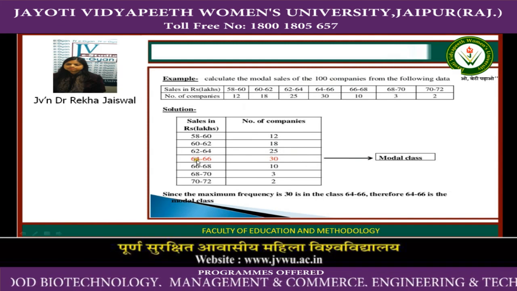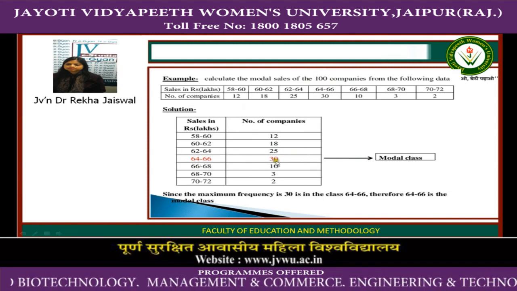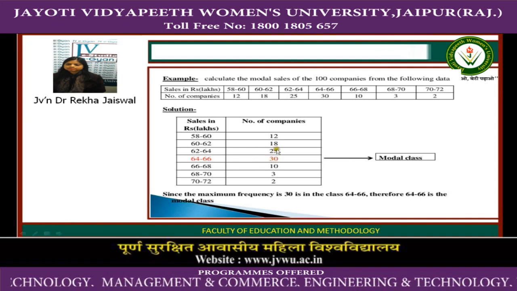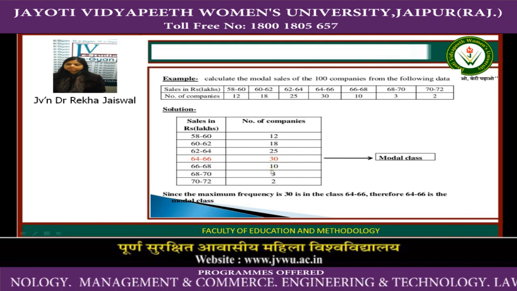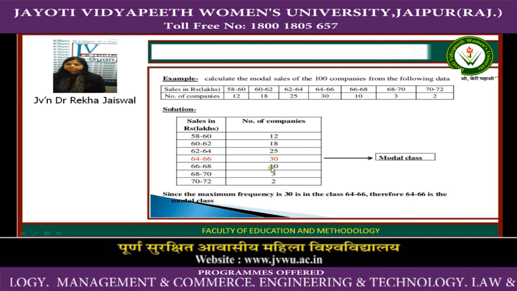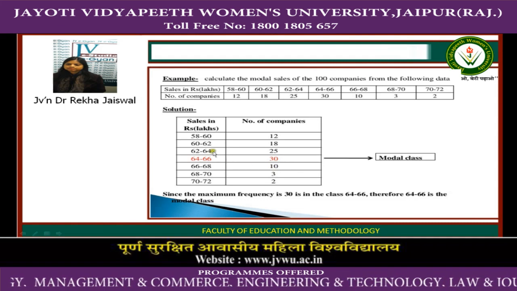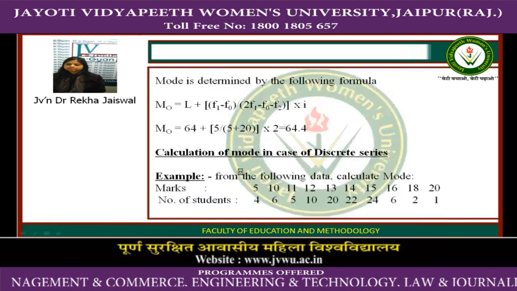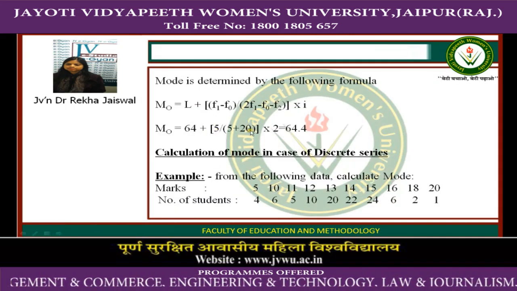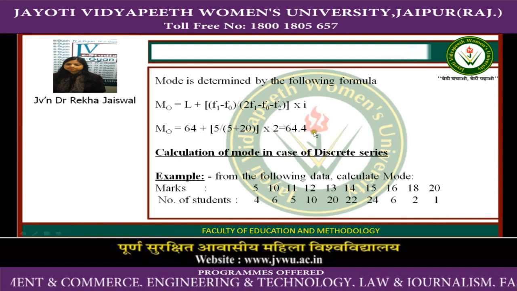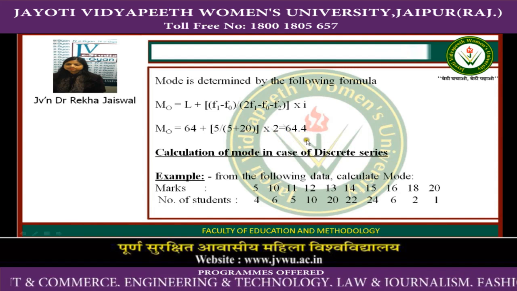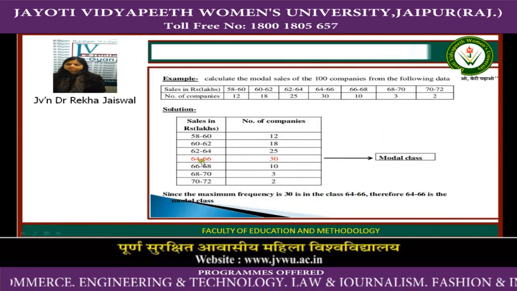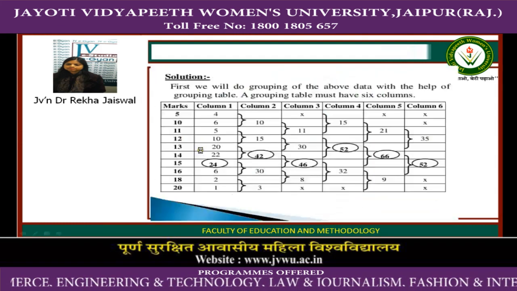64 is the lower limit, and f1 is the maximum frequency, so that will be 30, and f0, the frequency preceding the modal class, will be 25, and f2, the frequency succeeding the modal class, will be 10, and the class size will be 2. So after putting in all the values, we calculate 64 plus 5/20 into 2, that will be 64.54, which is the required mode. We can see 64.54 lies between 64 to 66.